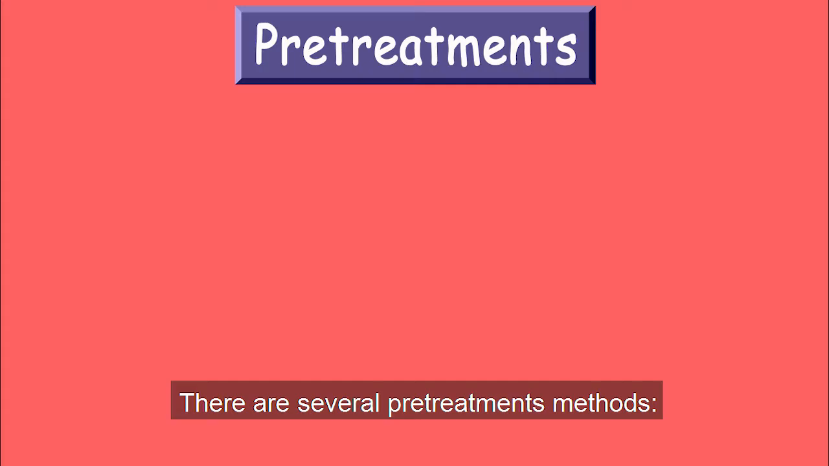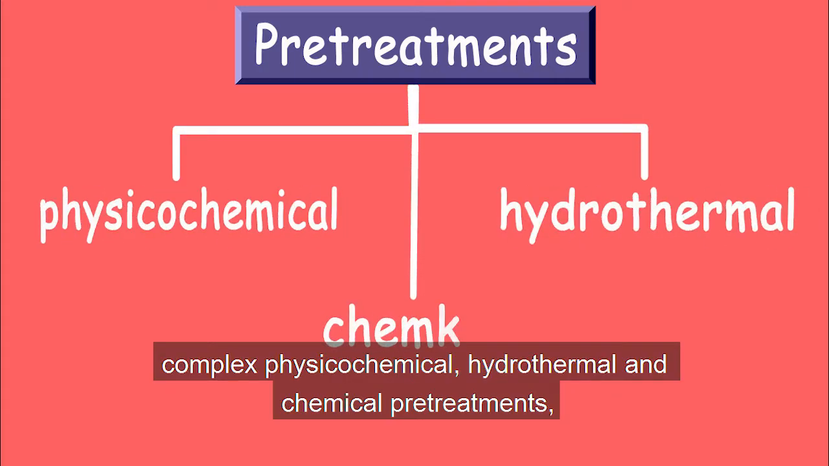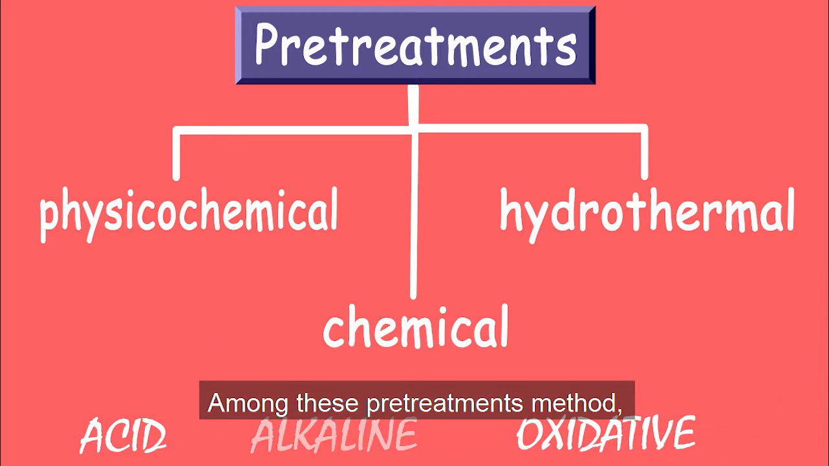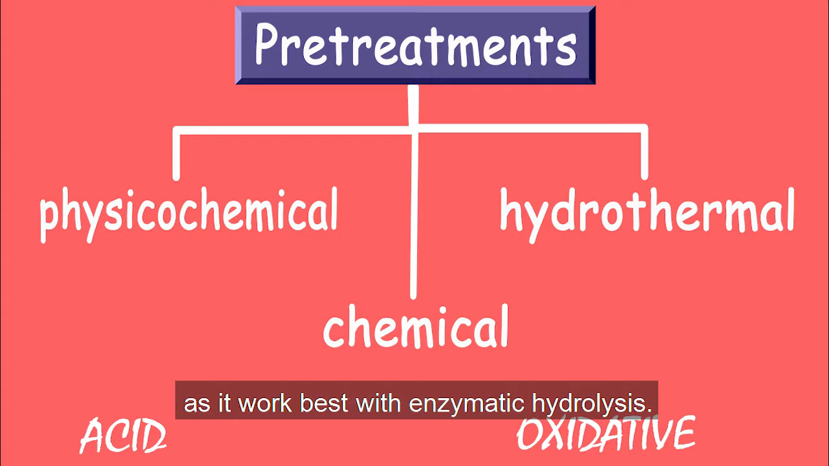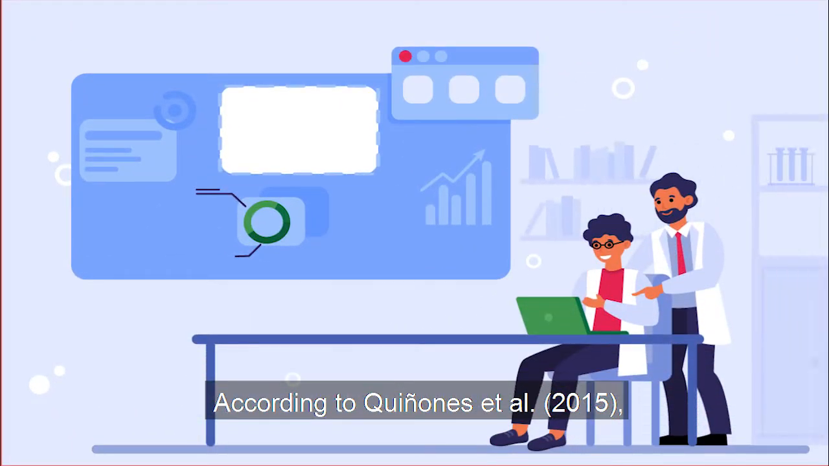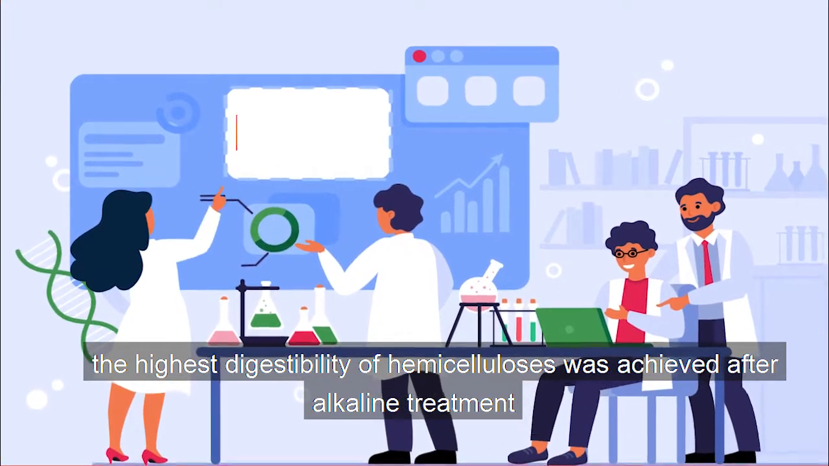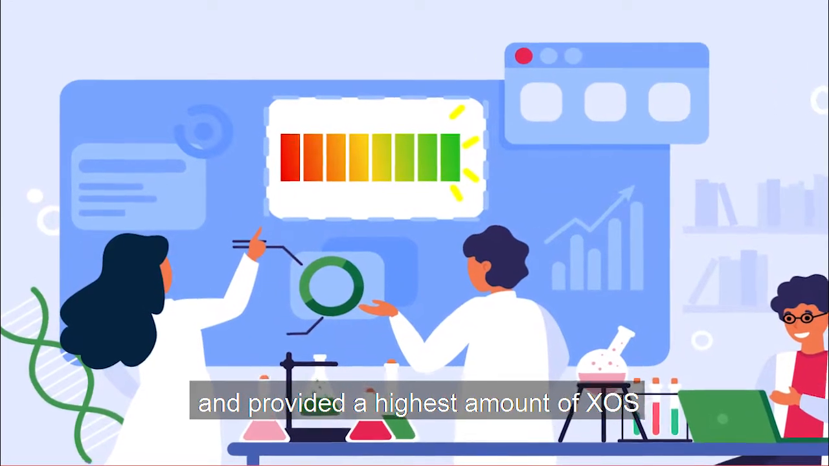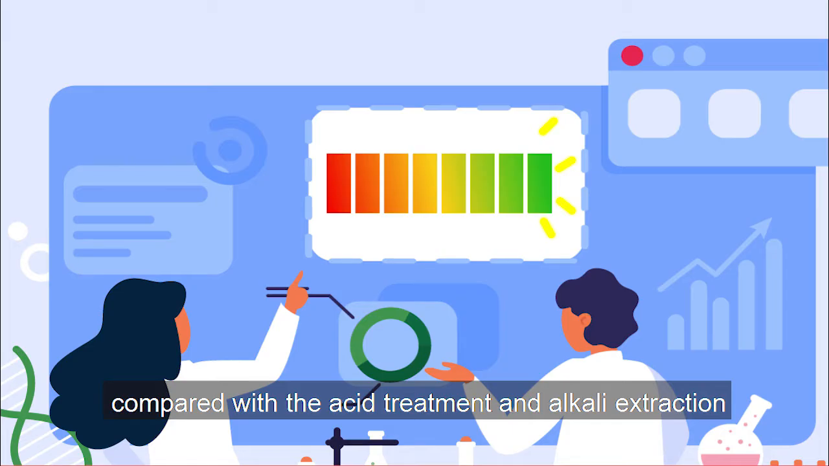There are several pre-treatment methods: complex physical-chemical, hydrothermal, and chemical pre-treatments such as acid, alkaline, and oxidative pre-treatments. Among these pre-treatment methods, pre-treatment with alkaline will be further discussed as it works best with enzymatic hydrolysis. According to Finance et al., the highest digestibility of hemicelluloses was achieved after alkaline treatment with consecutive enzymatic saccharifications and provided a highest amount of Xylooligosaccharides compared with the acid treatments or alkaline extractions.